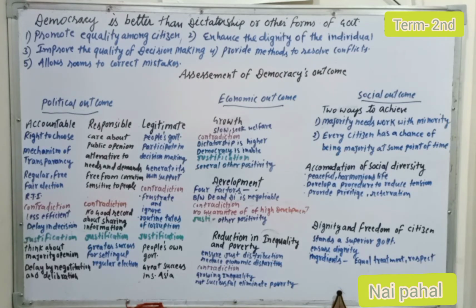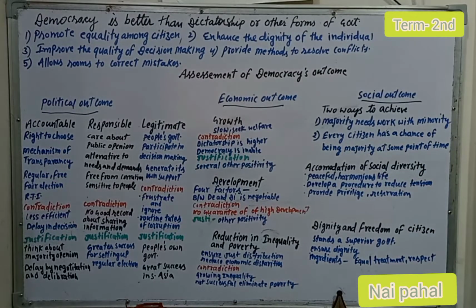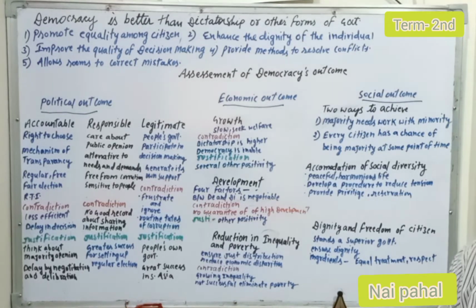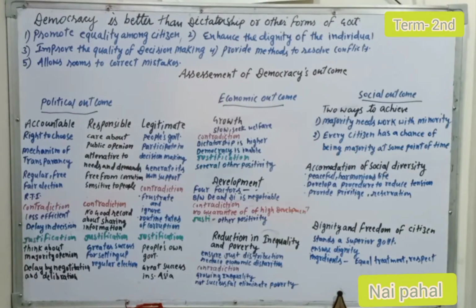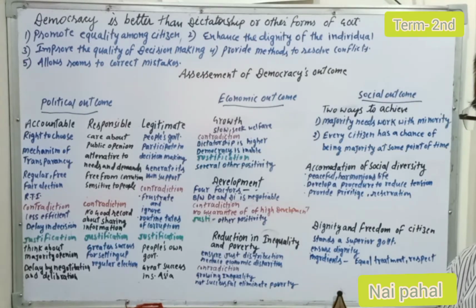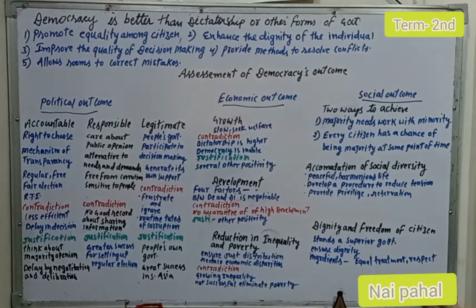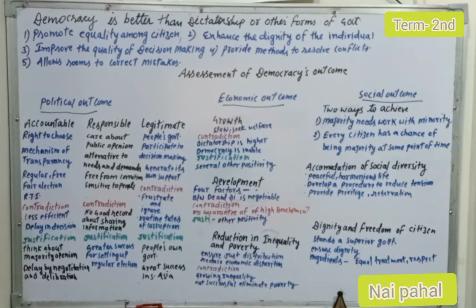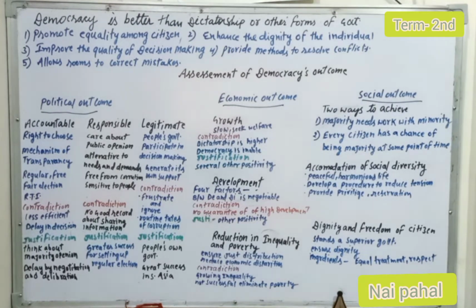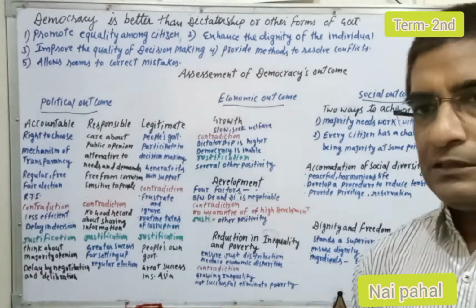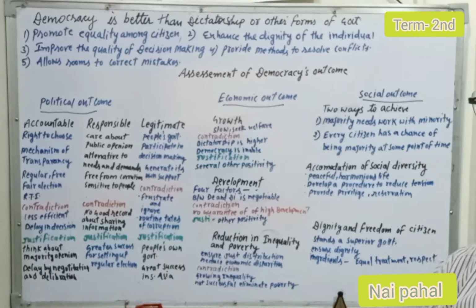Now the next outcome is social outcomes. There are two ways to achieve democratic outcomes on the social front. First, the majority needs to work with the minority. If the majority works with the minorities, obviously it will get a good advantage. Otherwise, we can see the situation in Sri Lanka, where Sri Lanka had to pay a big cost because they were not working with the minorities. So it is a very positive feature of democracy that the majority always works with the minority, so obviously they will get a good advantage. Otherwise the majority does not only ruin the minority, but also ruins themselves.